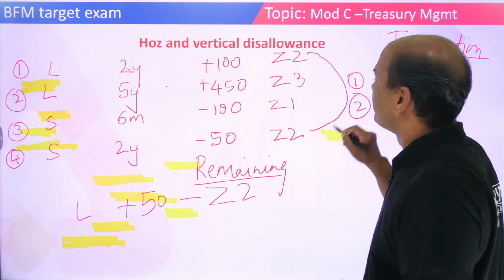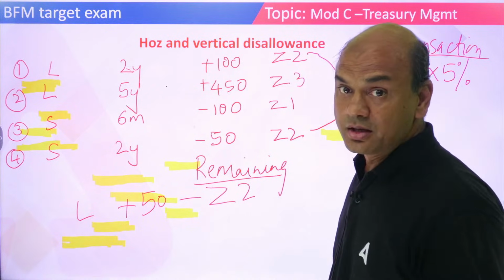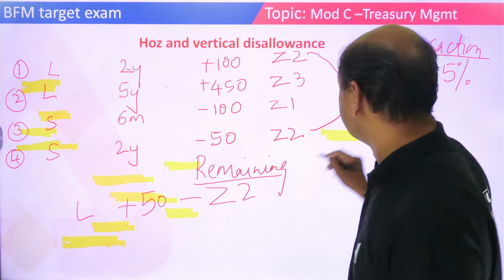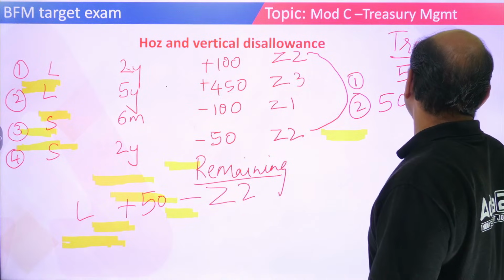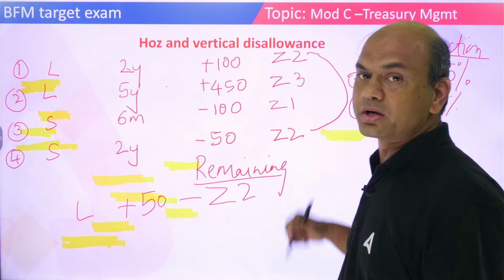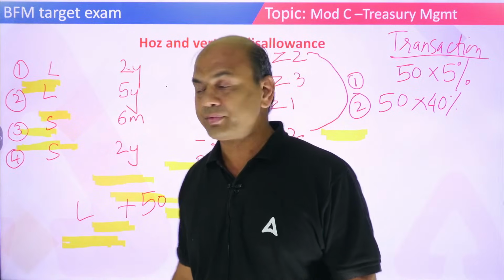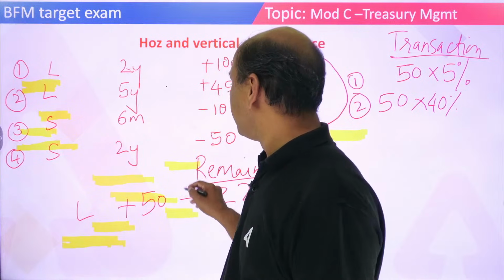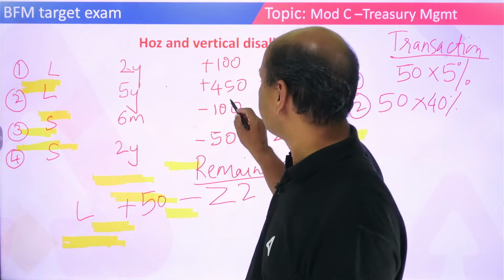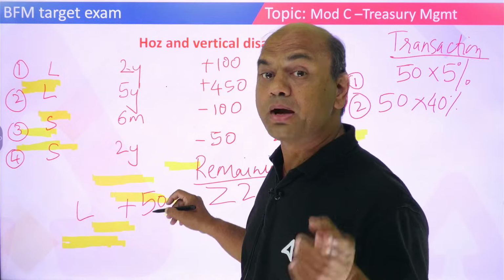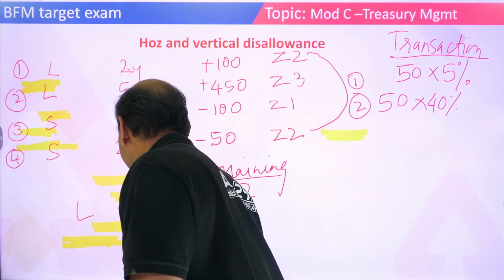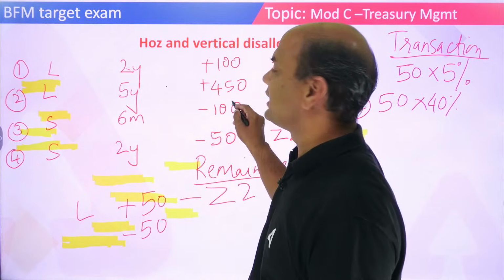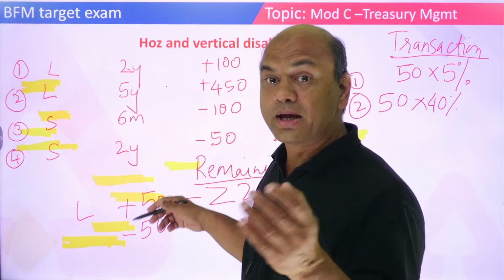Second one, 50 is the transaction amount, but now the disallowance will be zone 2 and zone 1. So it will be 40%, right? 40%. Got it? Now what is happening? Now remaining. What is remaining over here? Remaining over here was plus 50 and minus 100. So what is remaining now? Minus 100 is remaining. So minus 50 is remaining. Okay? Plus 50 minus 100. So what is remaining? Minus 50.